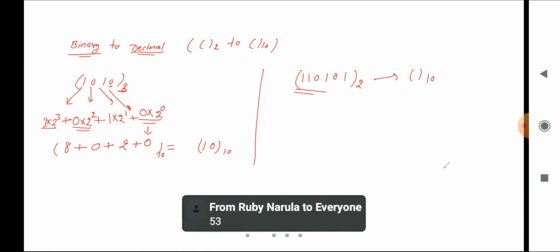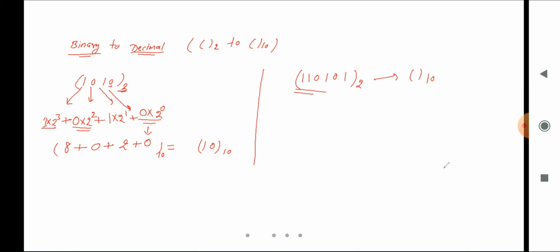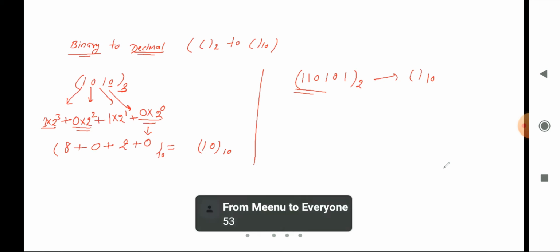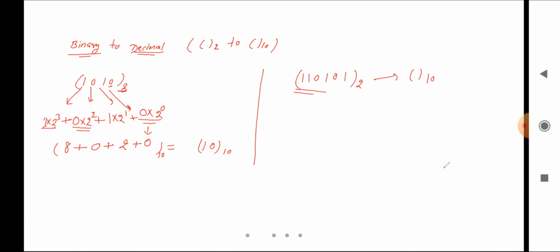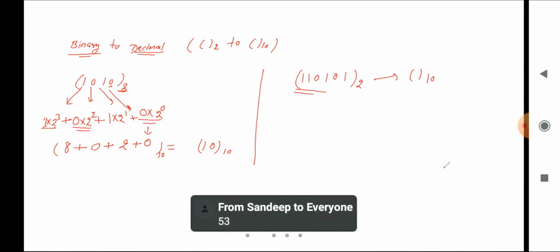Okay, Ruby is saying it is 53. Yeah, might be the correct answer. Okay, Minu also says 53. Sandeep, 53. Yeah, so 53 may be the right answer. Let's check.